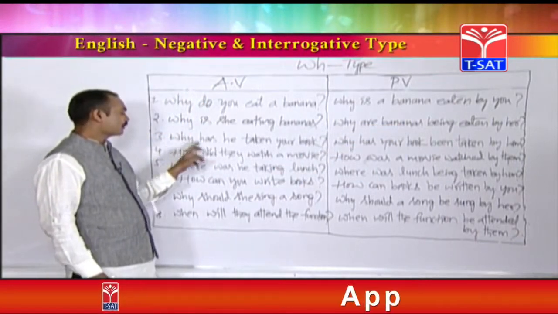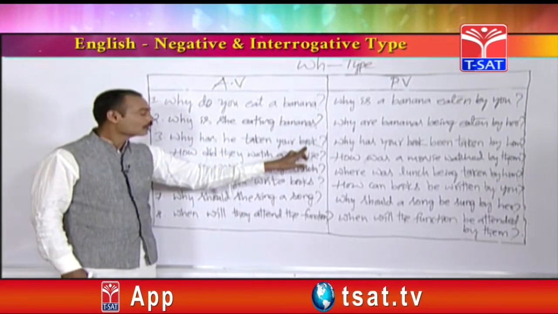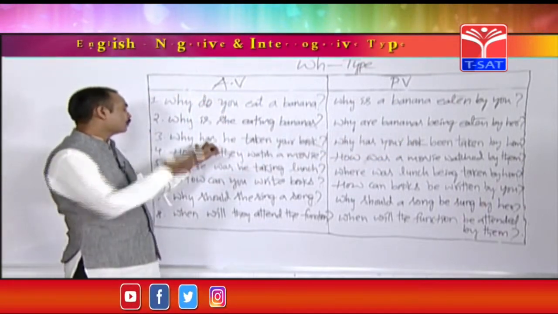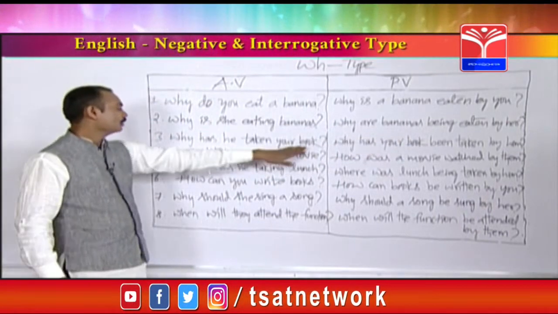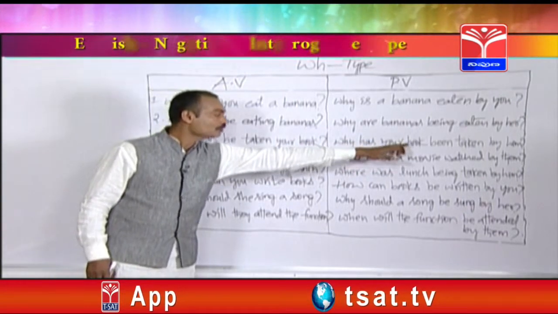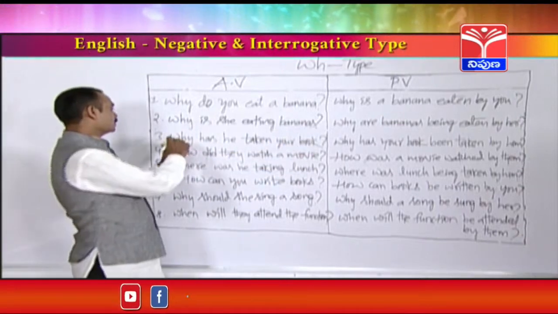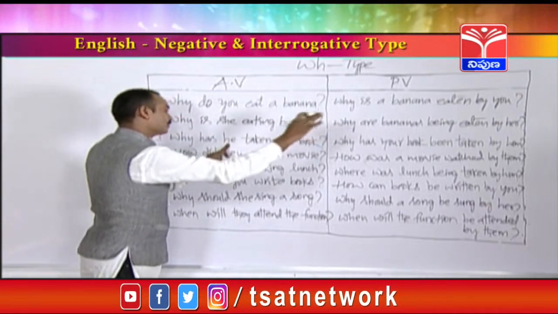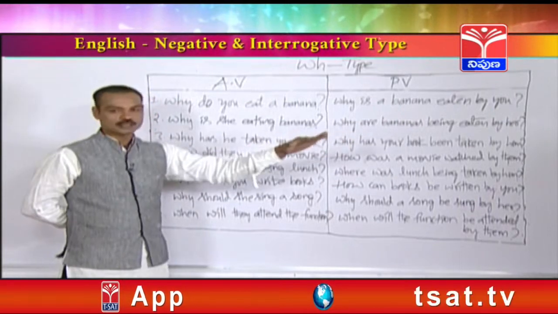Next here, present perfect tense, have, has, plus V3 means present perfect tense. Why has he taken your book? Why has your book been taken by him? So whenever we find have or has or had in the active voice, been should be written in the passive voice. For example, if a plural object is there, books, here have should be used. Why have your books been taken by him? So if the subject is he, there him should be used. If the subject is you, you only. If the subject is they, that becomes them. I becomes me. So like that.